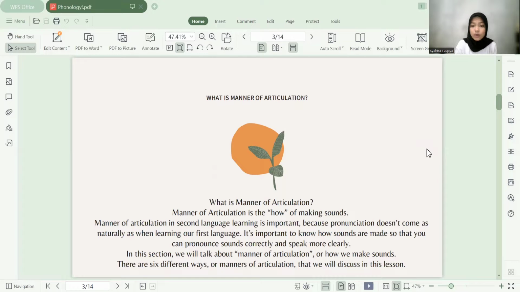It's important to know how sounds are made so that you can pronounce sounds correctly and speak more clearly. In this section, we will talk about manner of articulation, or how we make sound. There are 6 different manners of articulation that we will discuss in this lesson.